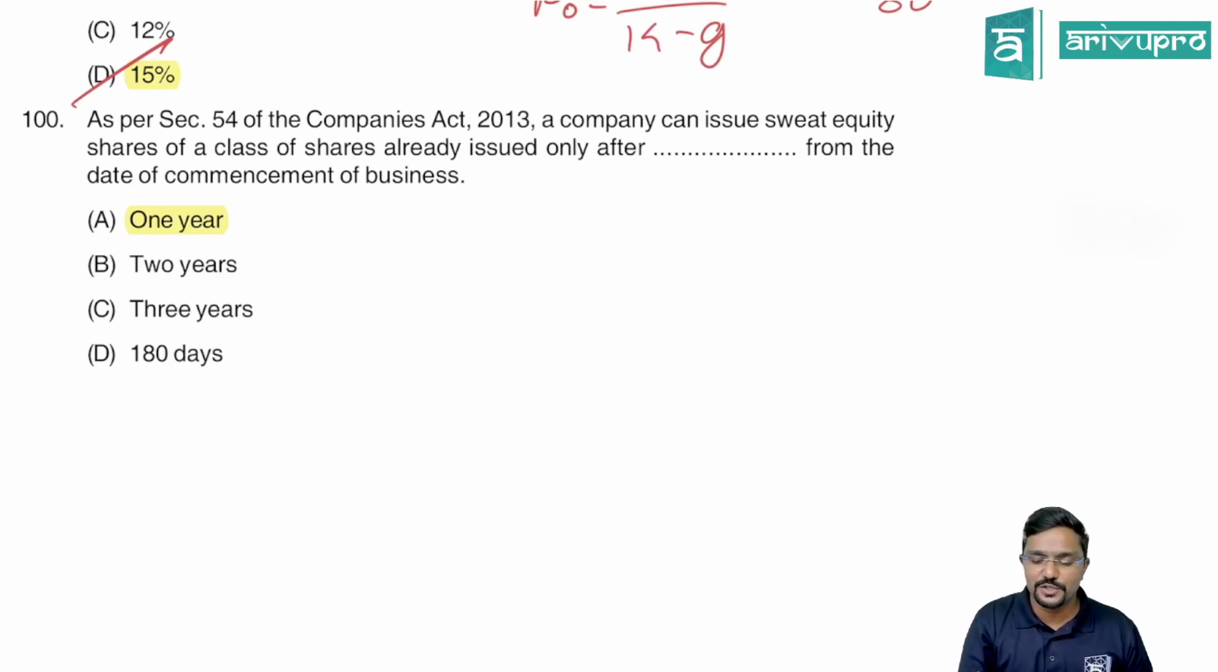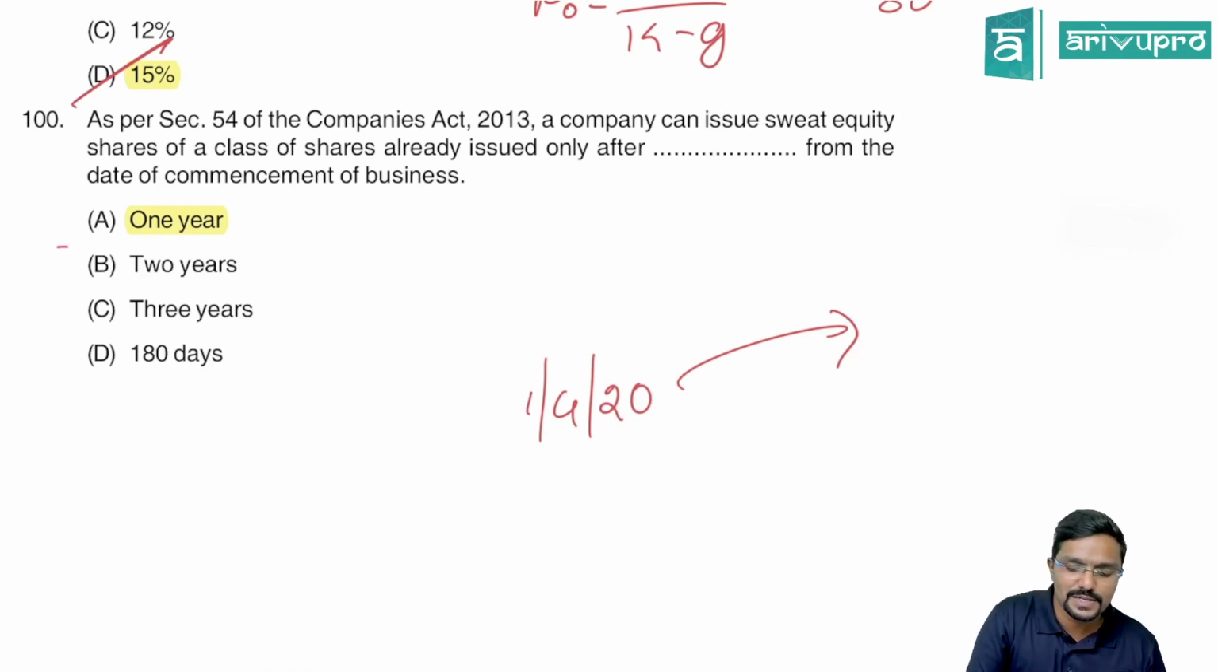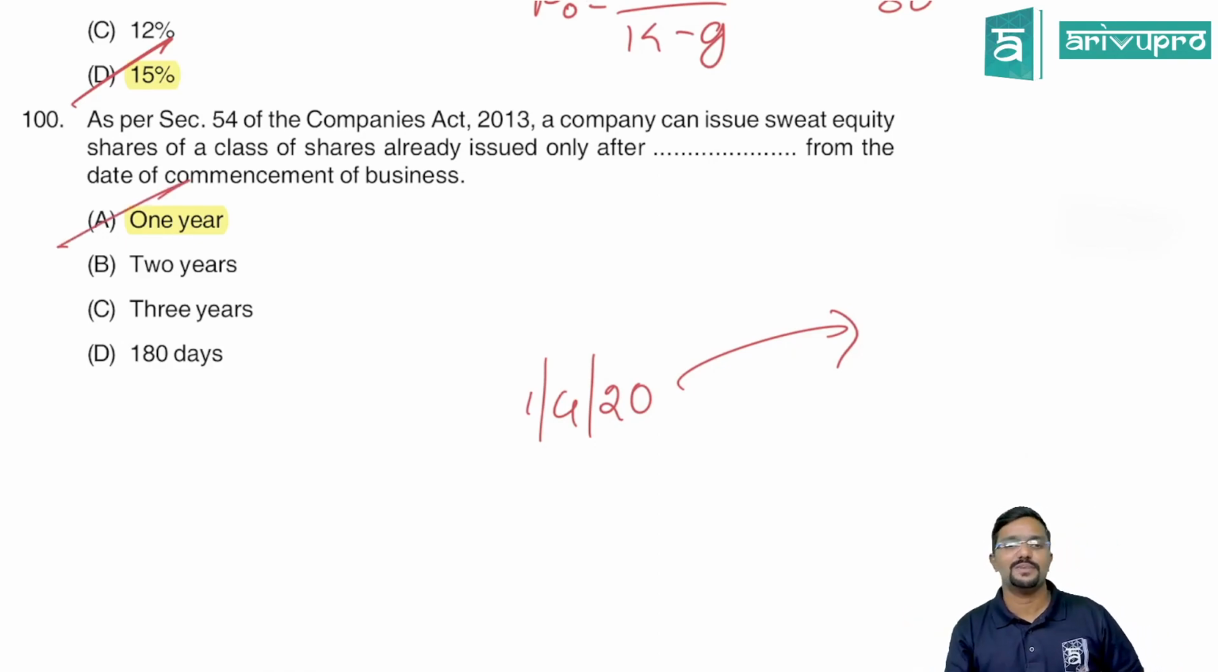So assume you have commenced your business on 1st April. Only after 1 year you can issue the same class of shares. Yes. So it is actually more related to a company law question, but still it is asked here. Fine. No way out, because even company law is also part of your syllabus.